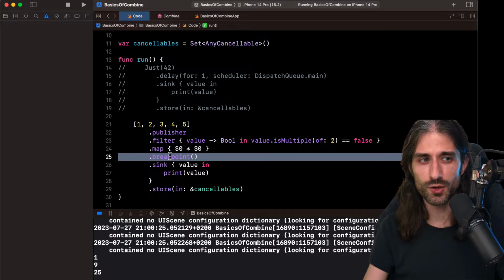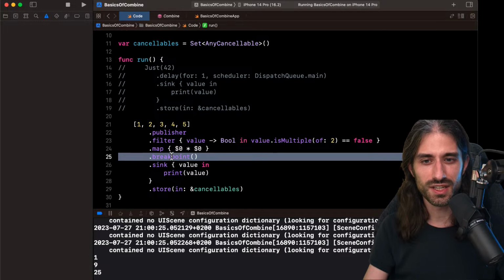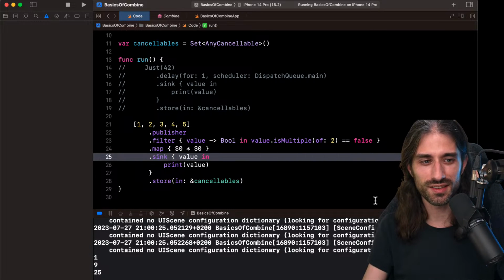Probably you might want to add a rule in your linter that this shouldn't be in code that you commit, because I'm not 100% sure that it crashes your app in production, but there is at least a risk, and you want to make sure that you don't trigger that risk.